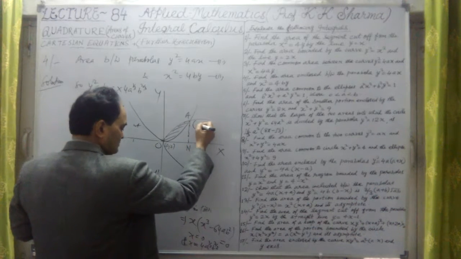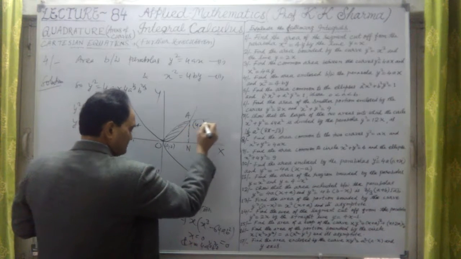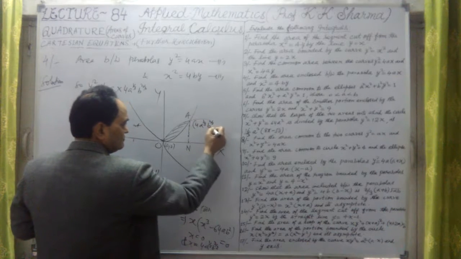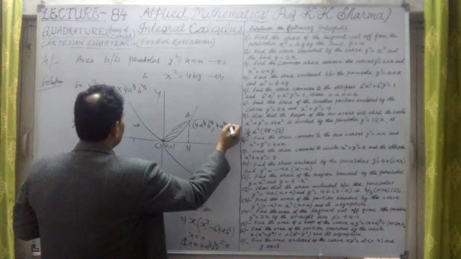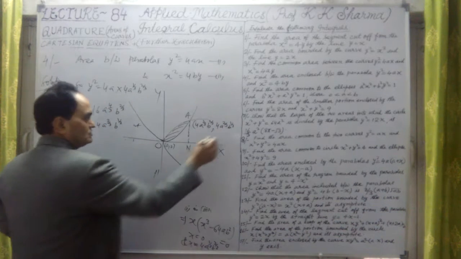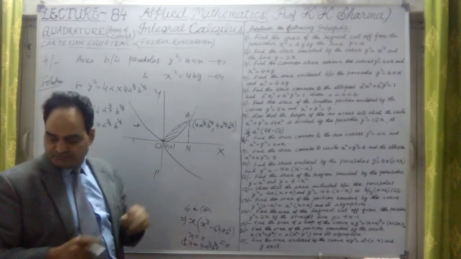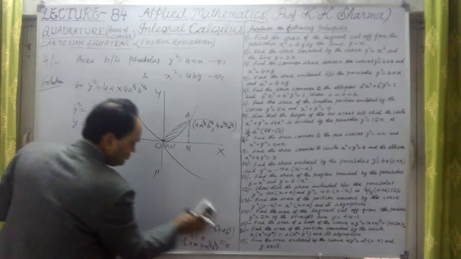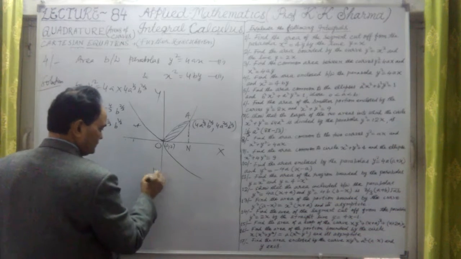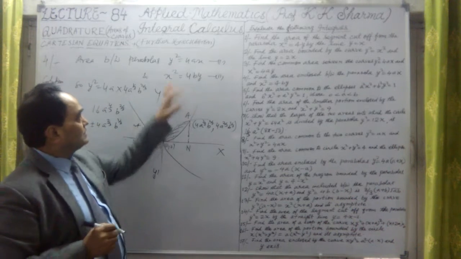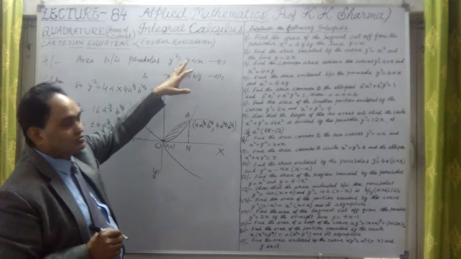So let me write here. The value of x coordinate was 4a^(1/3)b^(2/3), and the y coordinate is 4a^(2/3)b^(1/3). These are the two coordinates, x coordinate and y coordinate, of point A. Now let me find out the common area. The common area for the first curve, dy/dx, can be calculated from y = √(4ax).